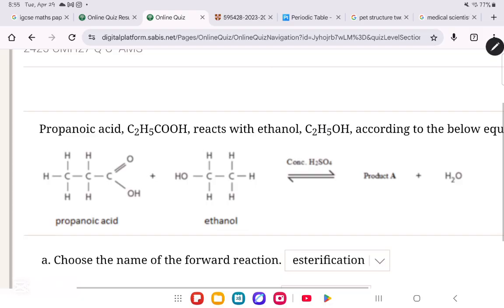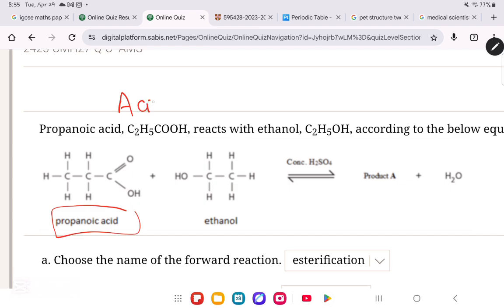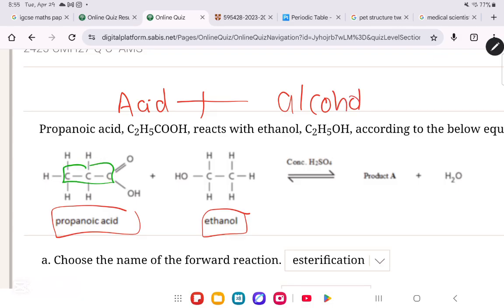Whenever you're doing the structure, remember, the structure is the opposite of the naming. The structure is always the acid first, and then you add it to the alcohol. So that means when you're doing the structure, you will have 3 carbons first, and then, in the second part, after the ester bond, remember the ester bond looks like this, double O, single O. This is what the ester bond looks like.